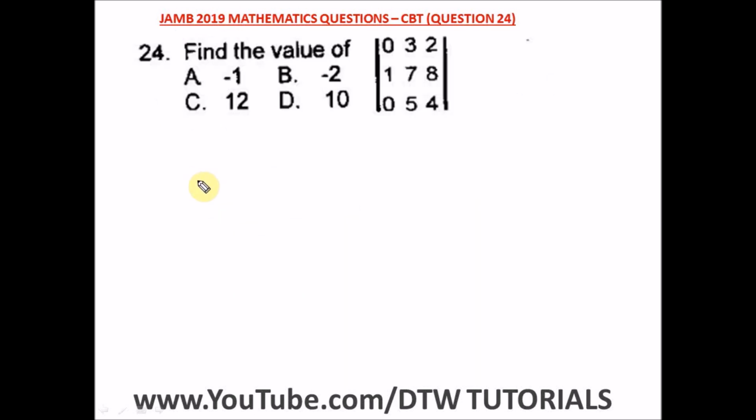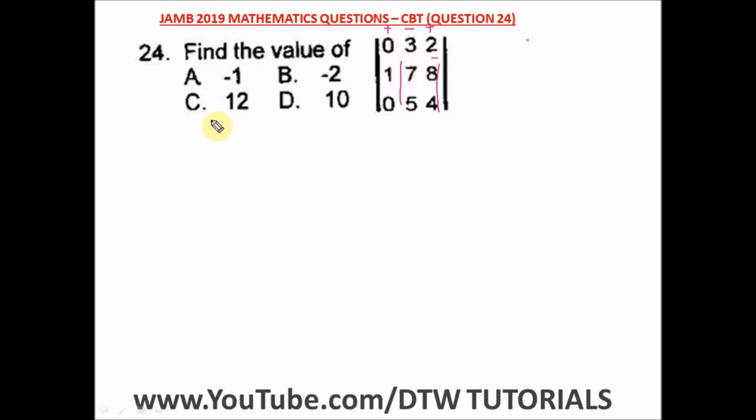Question 24 of the JAMB 2019 mathematics past question, that's a UTME CBT exam. This is also a matrix, and it says to find the determinant of this. Remember, when you have a 3 by 3 matrix, to get the determinant, you have to put your signs first, a positive, negative, a positive, where our first number is 0. I hope you remember. There's also a video on the channel that explains finding the determinant of a 3 by 3 matrix.